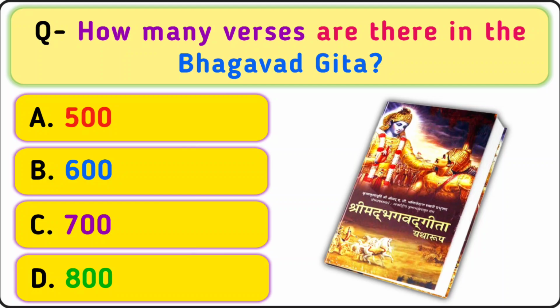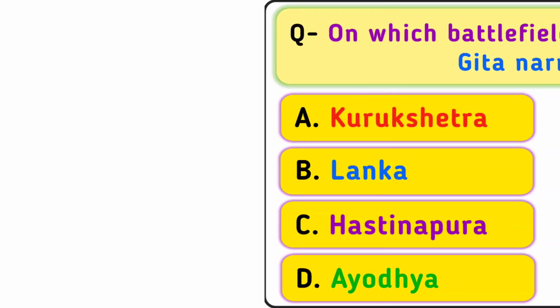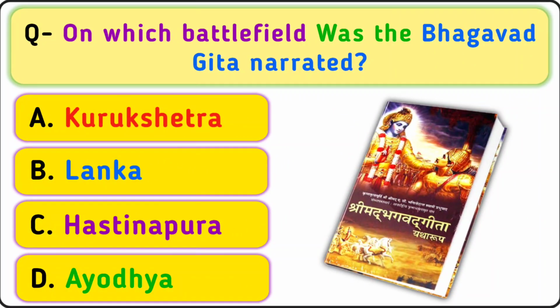Your next question is, how many verses are there in the Bhagavad Gita? A. 500, B. 600, C. 700, D. 800. Your correct answer is option C. 700.